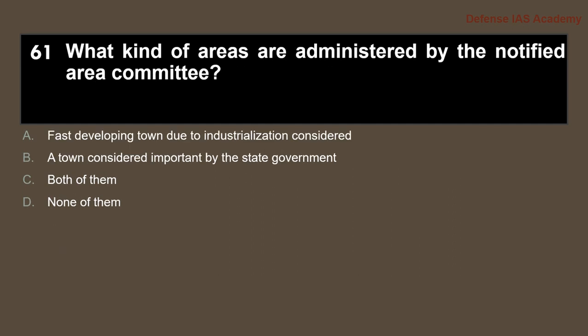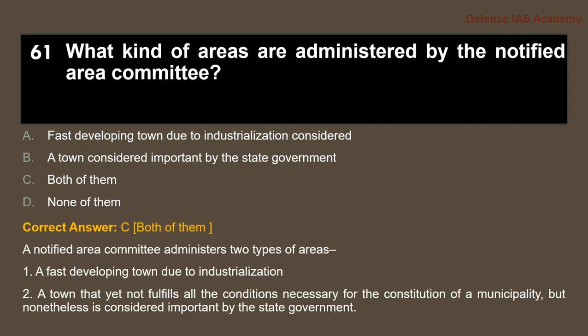What kind of areas are administered by the notified area committee? Answer to the question is option C. Both of them means fast developing town due to industrialization is also considered, and a town is considered important by the state government. A notified area committee administers two types of areas. One is the fast developing town due to industrialization, and second is a town that does not yet fulfill all the conditions necessary for the constitution of a municipality, but nonetheless is considered important by the state government.